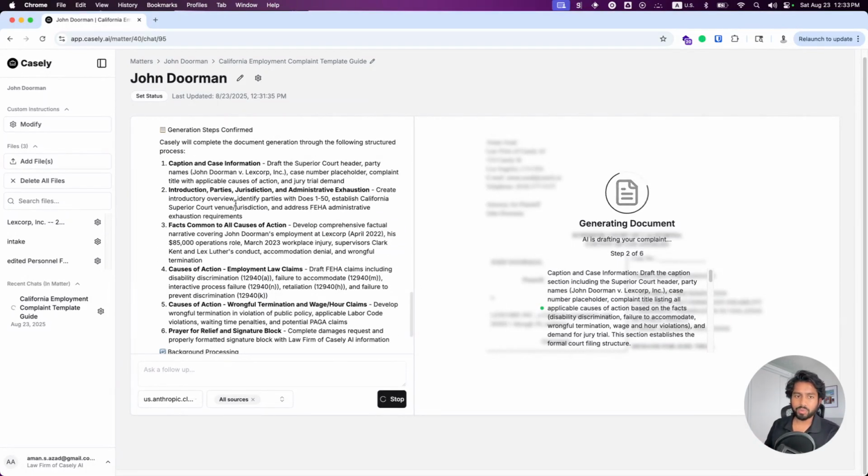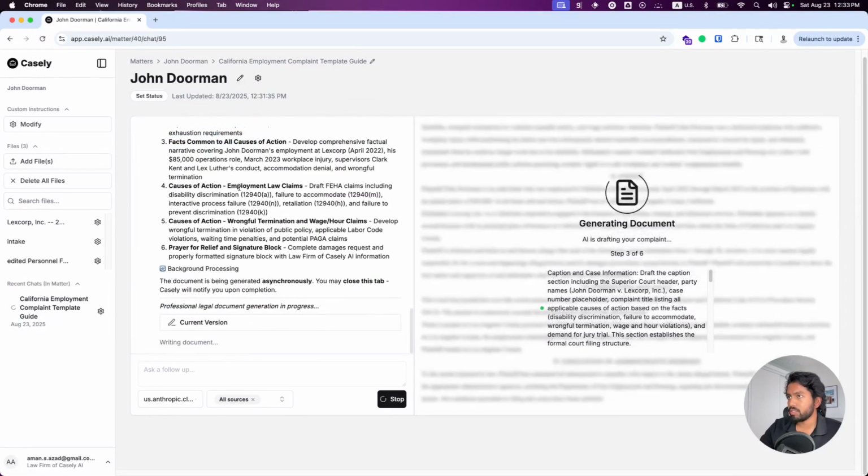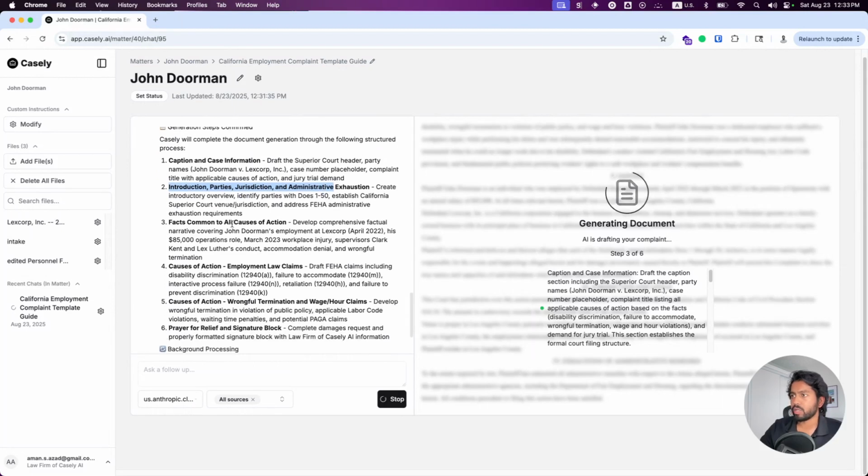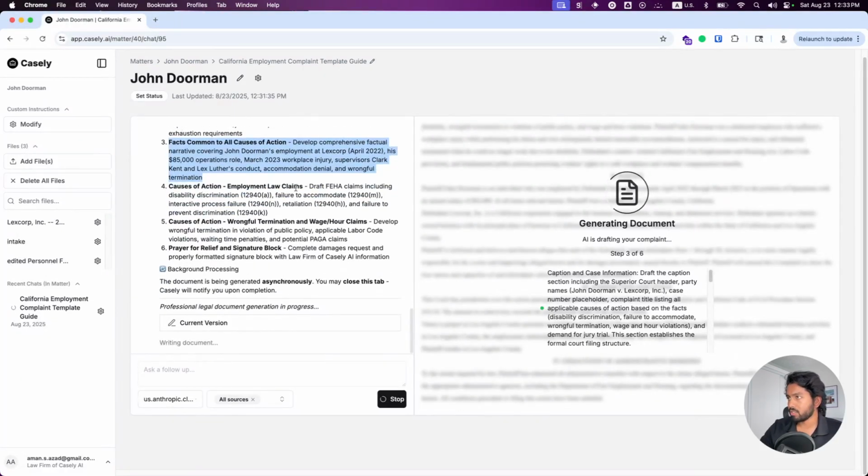Each of those sections, we're going to spawn a separate agent to go ahead and complete that section for us. So we have the caption and case information, we have our introduction, parties, jurisdiction, facts, and then we have our causes of action. It's listing out the disability discrimination here and whatever we need, continuing that section. Then we're going to finish our complaint with a prayer for relief and signature block.